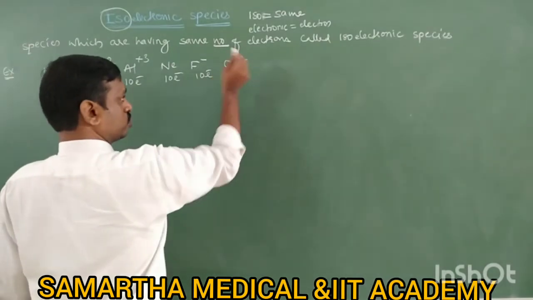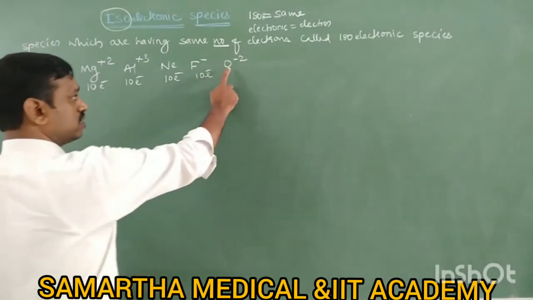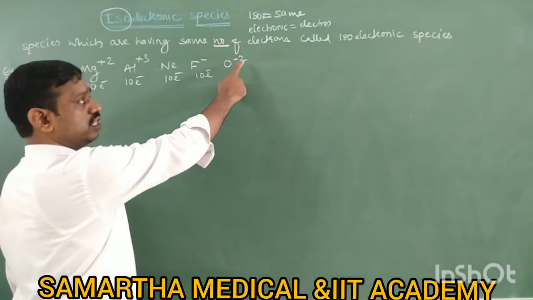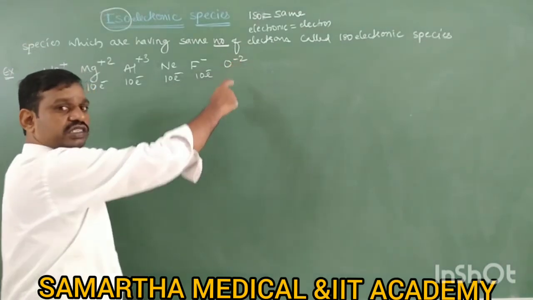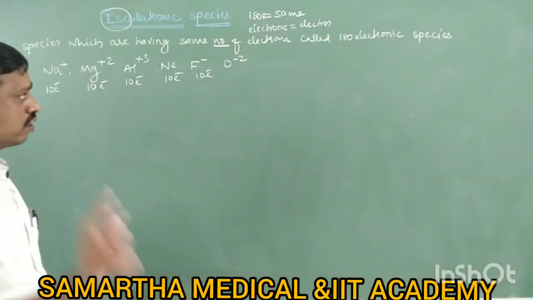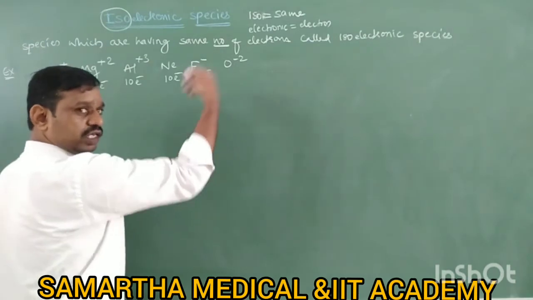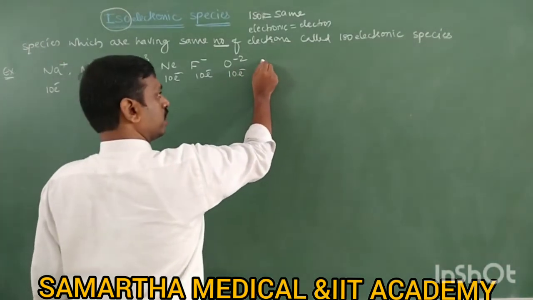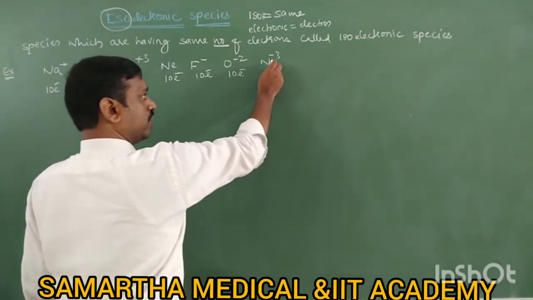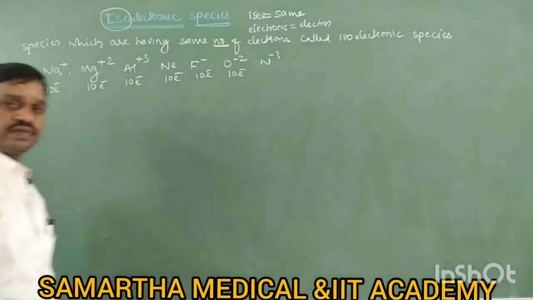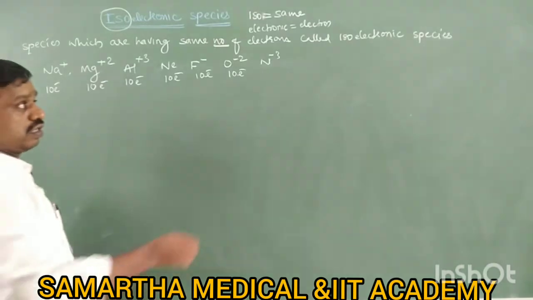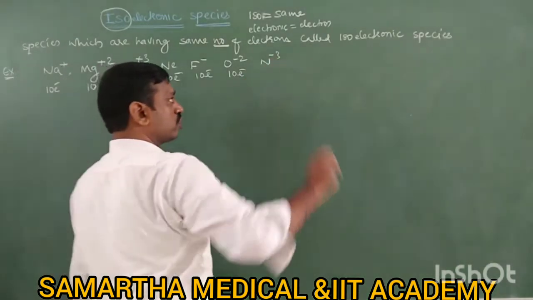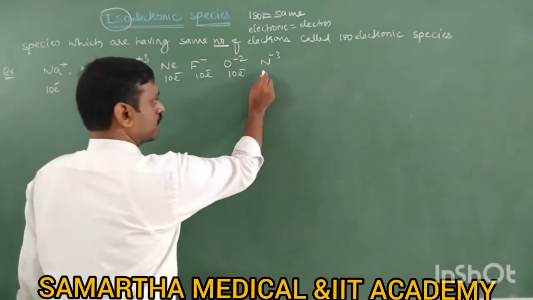Then O2-. Oxygen atomic number is 8. Minus 2 is an addition of 2 electrons. So 8 plus 2, it becomes 10 electrons. Similarly, N3-. Nitrogen has 7 electrons, atomic number is 7. But minus 3 is an addition of 3 more electrons. It becomes 10.